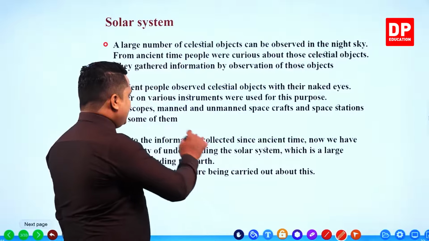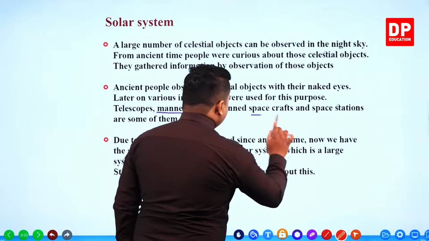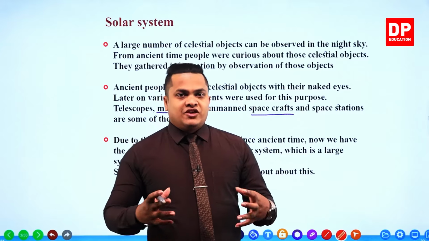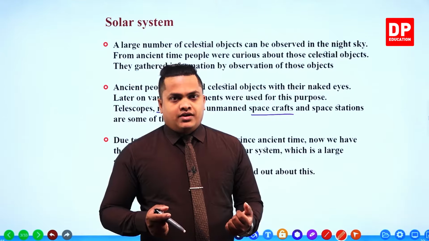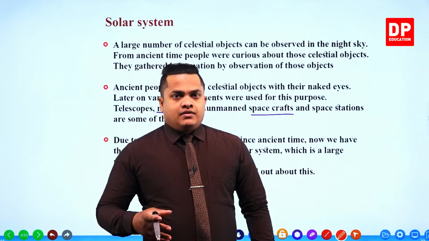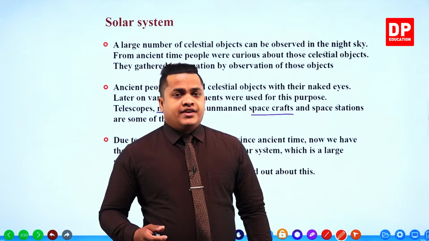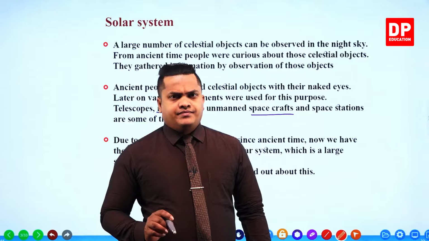So manned spacecrafts means, my dear children, spaceships that had humans, right? In the earlier time period, scientists sent different kinds of spaceships, but unmanned.